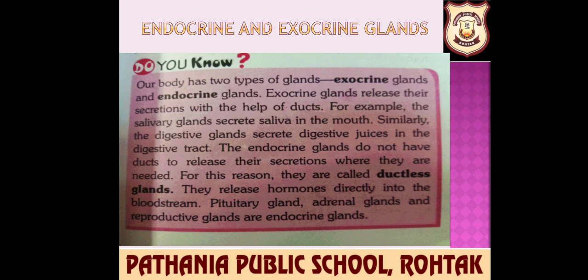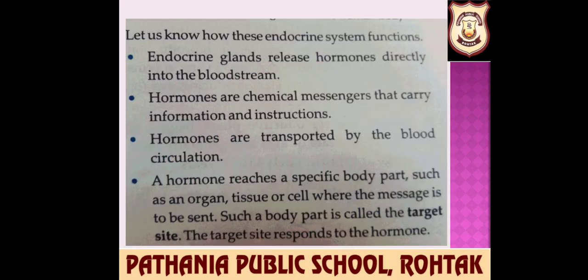So let us talk about the endocrine system and its function, how they work in our body. Endocrine glands release hormones directly into the bloodstream. These are the chemical messengers that carry information and instructions. Hormones are transported by the blood circulation. A hormone reaches a specific body part, such as an organ, tissue or cell, where the message is to be sent. Such parts are called target sites, and target sites respond to hormones.